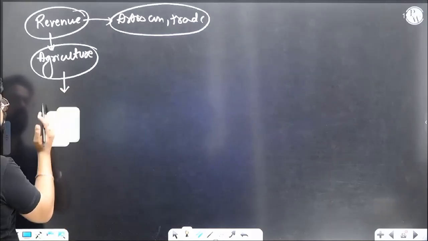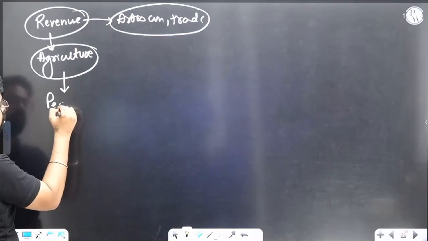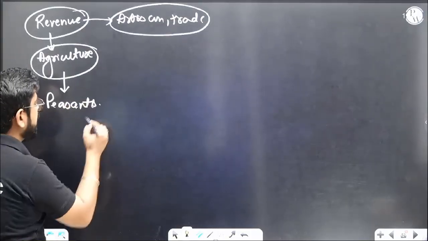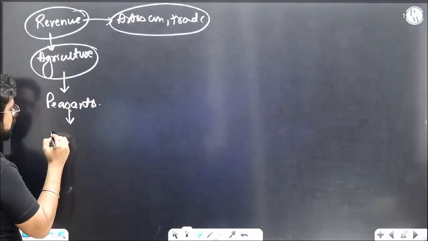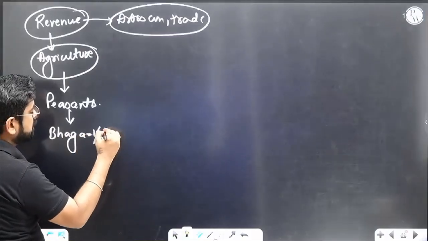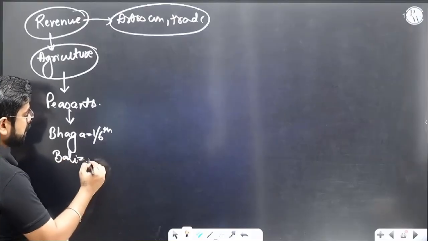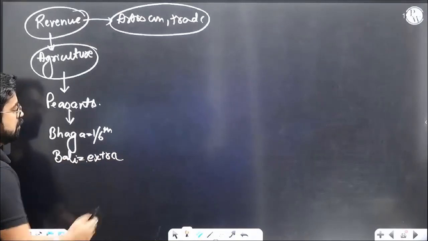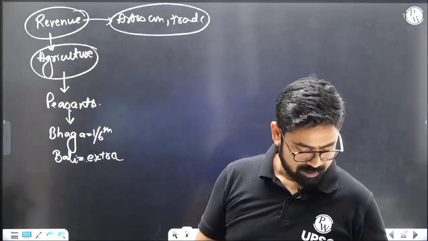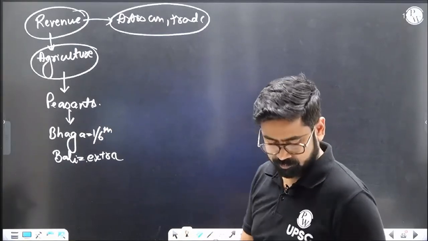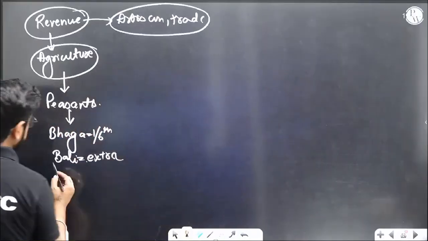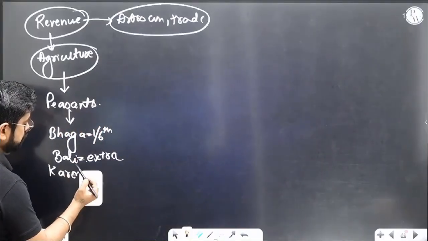The first thing they will do, the basic part, is from the peasants. Suppose you are a farmer, then you will have to give taxes. You will have to give bhaga, about 1/6 of the produce. Sometimes you will also have to give something extra, called bali. Why? The state needs that, so they will come back with some kind of cess. They will even put taxes, called kar, on fruits.